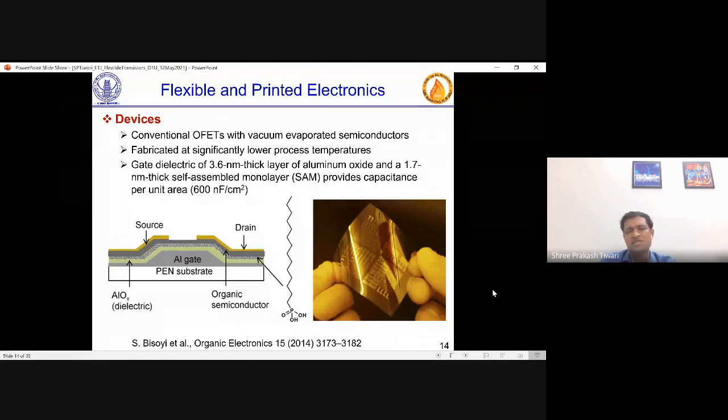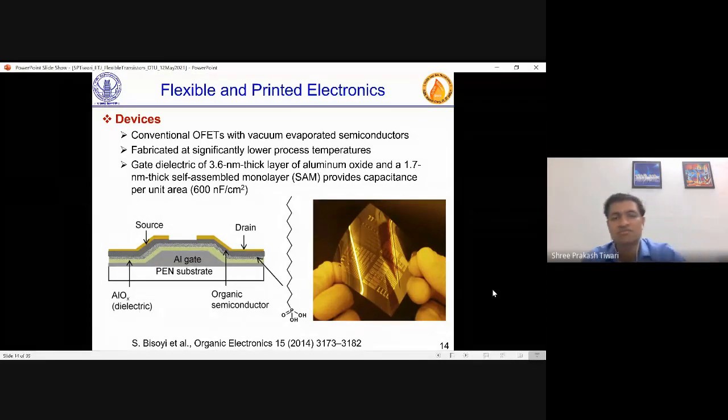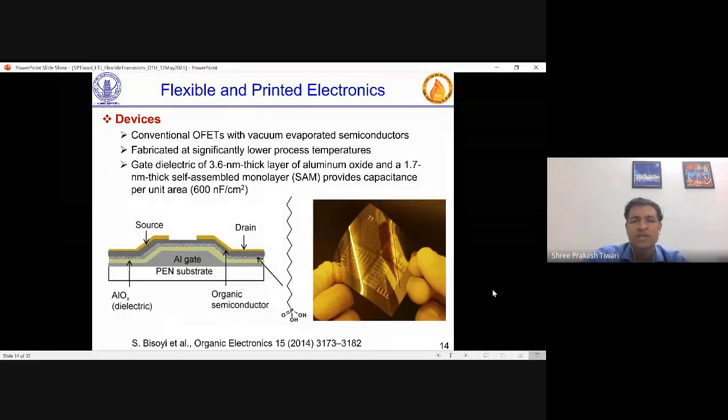What you see here, in conventional silicon, generally what you do is you dope for making source drain. But in TFTs, you actually put source drain as metal, and you don't have any semiconductor as source drain. So metals are used as source drain. The semiconductor is there between source and drain. But then what you find is the source drain will certainly make a Schottky contact or Schottky barrier. So you have to also see this matching with the semiconductor. In conventional silicon, you take care of it by doing silicides and other things.